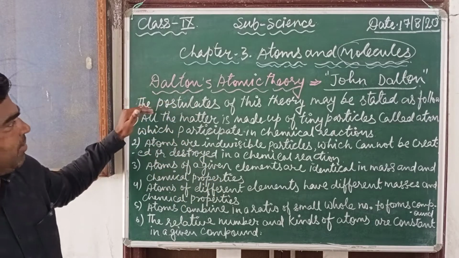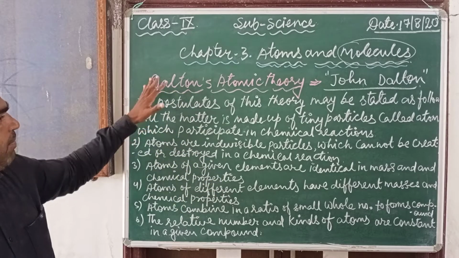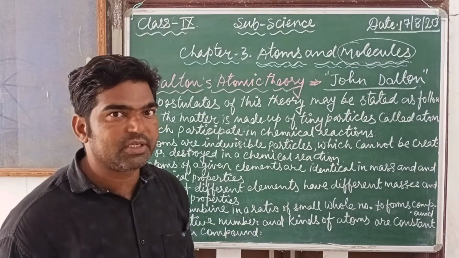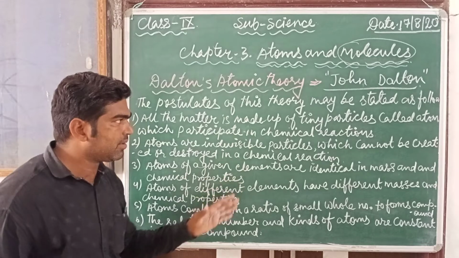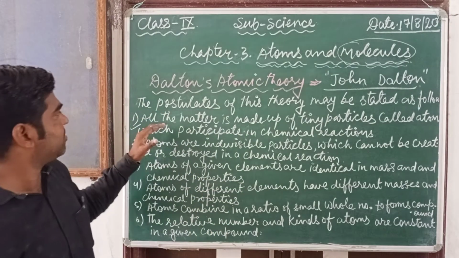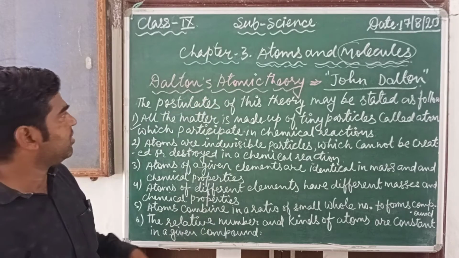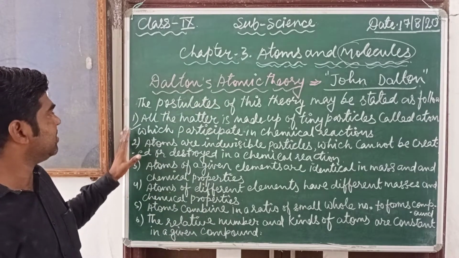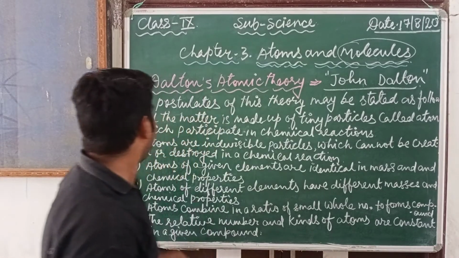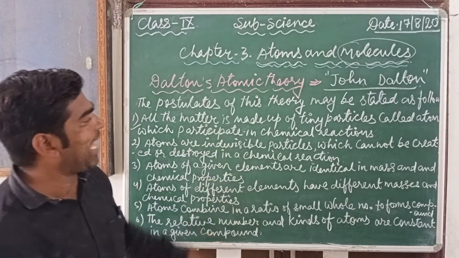So now, what are the main postulates? These are the six main postulates of John Dalton's atomic theory. We will discuss them one by one. The first postulate of Dalton's atomic theory is that all matter is made up of tiny particles called atoms, which participate in a chemical reaction.